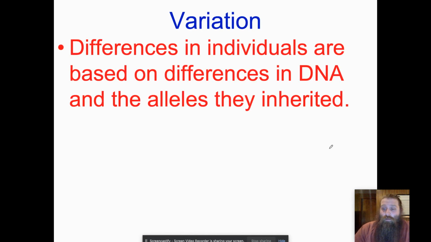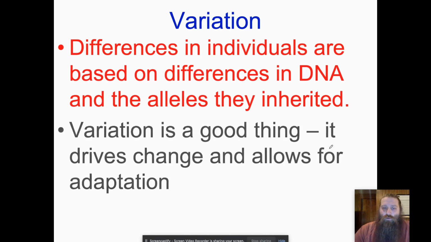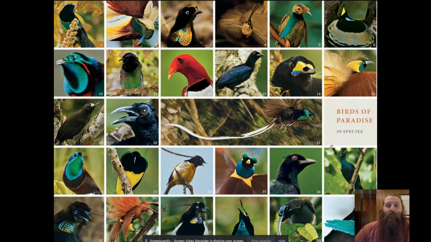Well, we've spent a lot of time this year talking about protein synthesis and DNA synthesis and crossover and meiosis, and a lot of different ways that DNA is changed. But ultimately, the differences in individuals are based on their DNA and the alleles they inherit. So in theory, right, variation is a good thing. It drives change. It allows for adaptation, right, and it gives us beautiful stuff in nature, things like the birds of paradise.